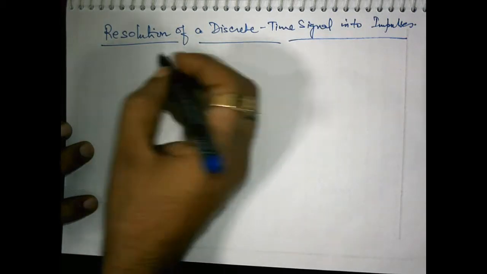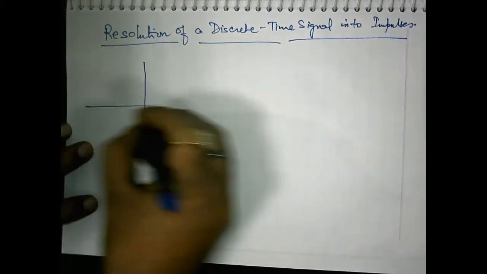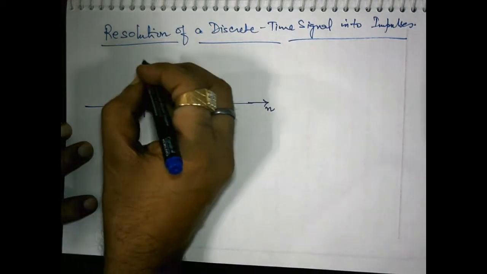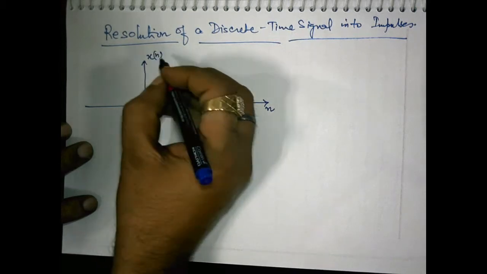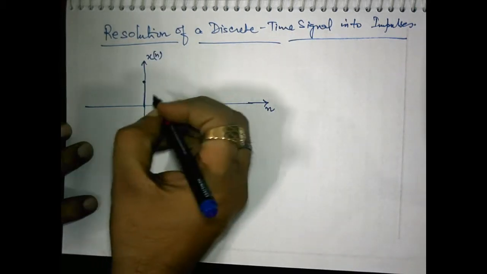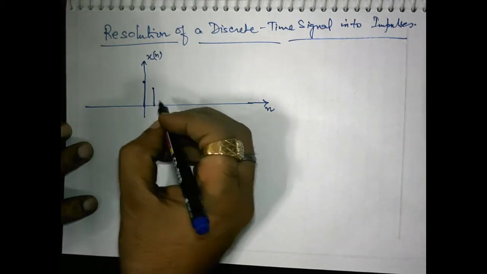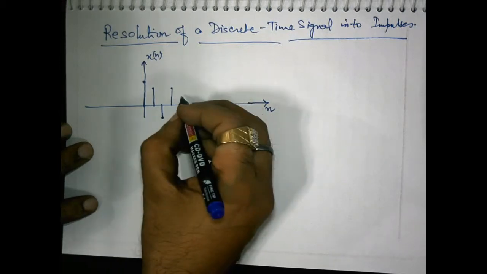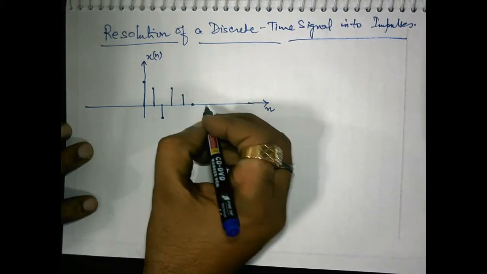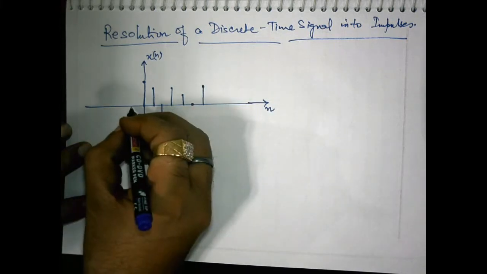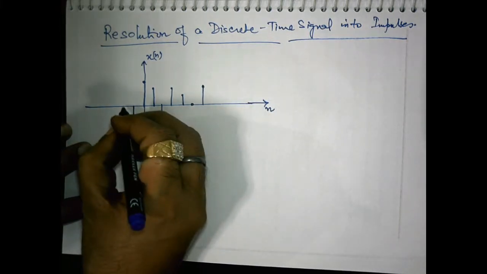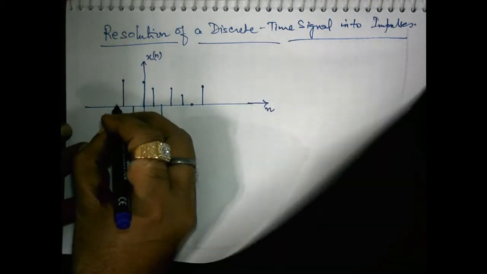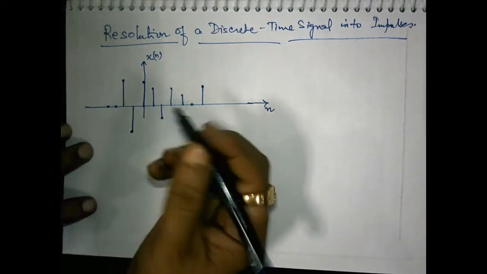Suppose, just for our convenience, we draw an arbitrary signal x(n) which takes its shape something like this, and so on.